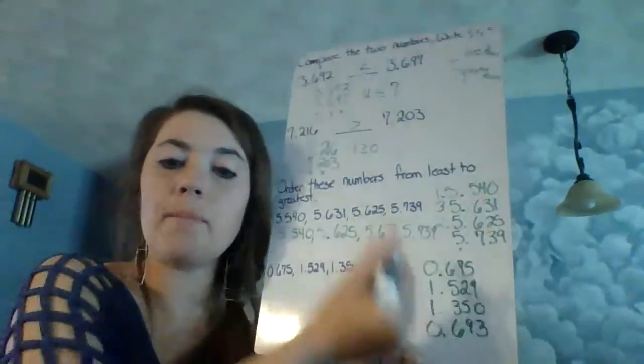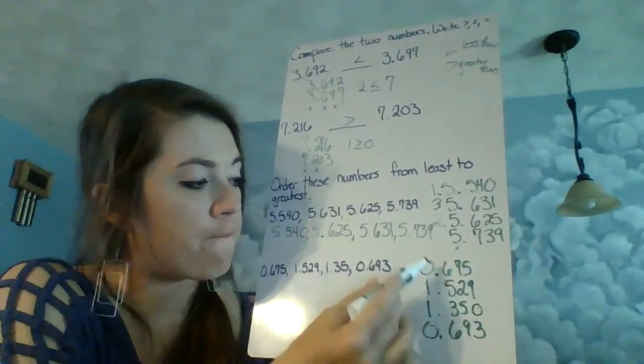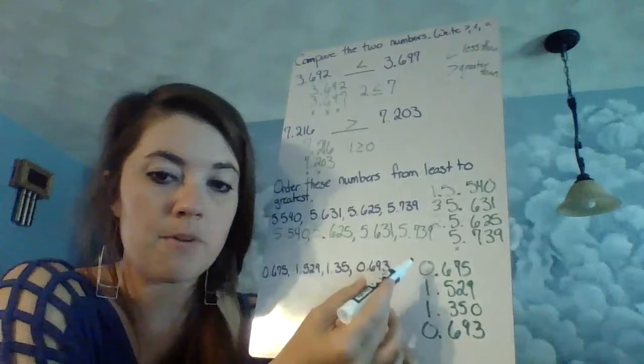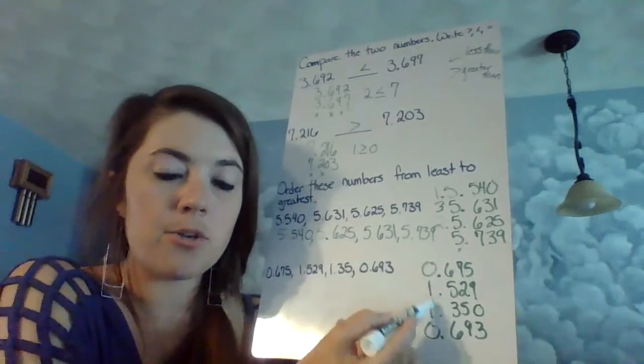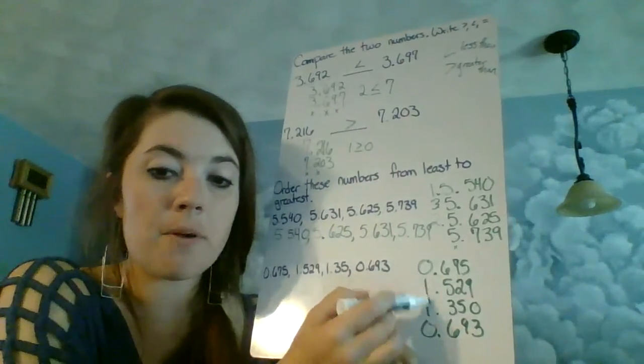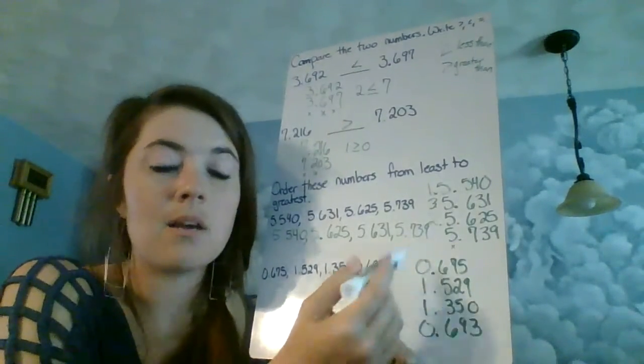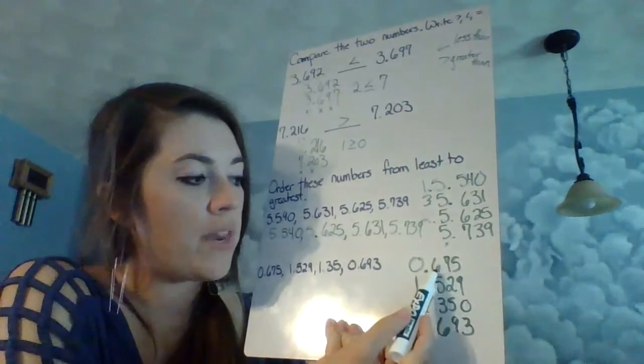All right, so we've got them all lined up. Now we compare the first digit. Well, look, we already have differences. We've got 2 that are zeros and 2 that are ones. So instead of comparing the ones, we're going to focus on these zeros because they're going to be the smallest because they're 0.